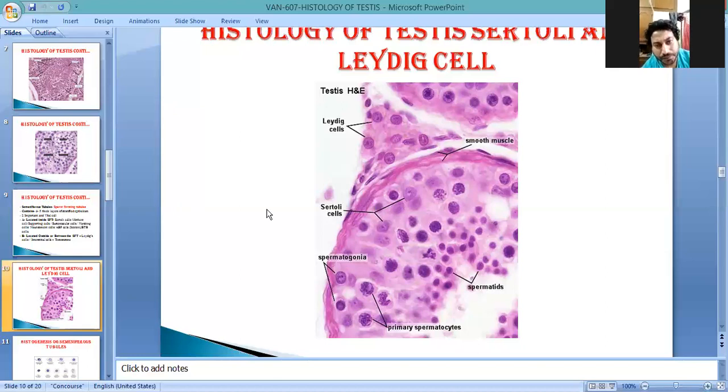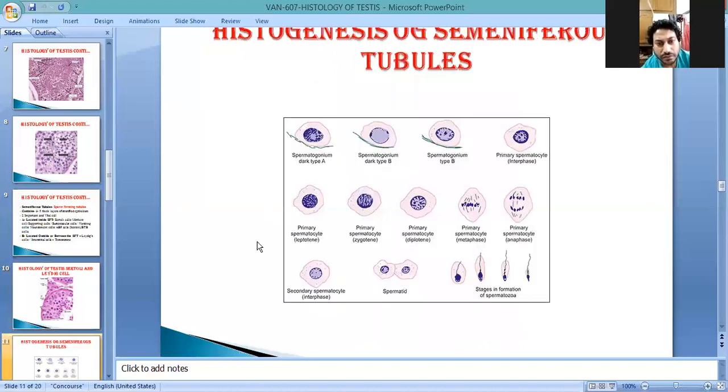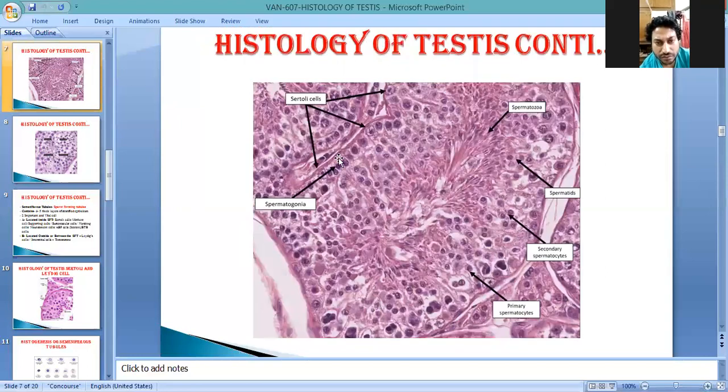Okay. So next, you see here, we already see the process of spermatogenesis which takes place inside the seminiferous tubule. First will be the spermatogonia. This spermatogonia is going to start at the basement membrane. This is the basement membrane where the formation of spermatogonia starts. This is the spermatogonia.